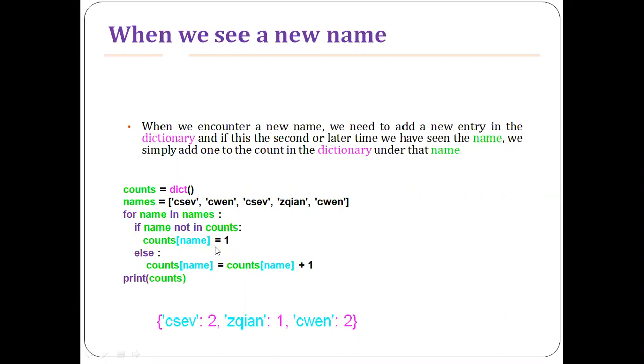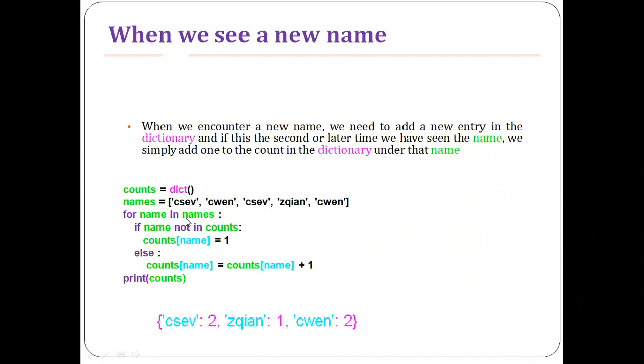That is, I'm inserting the new tag freshly into the dictionary, because the dictionary has no such tag earlier. But in the second case, what if the name is already present in the dictionary? What I'm doing is adding one to the existing value of the name.